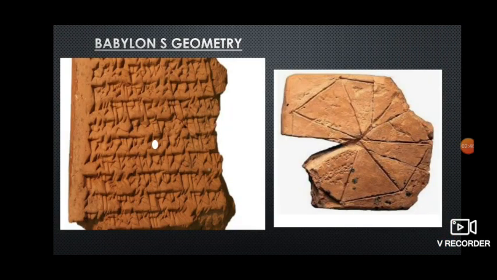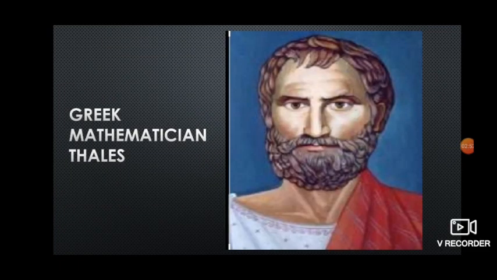And also, children, afterwards the Babylonians and Egyptians did many things practically in geometry, but they were not focusing on the reasoning, and they were not framing any structures for those statements. But for the first time, the Greek mathematicians started doing deductive reasoning in mathematics.